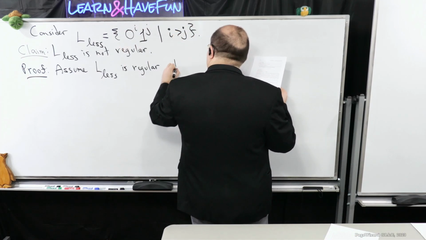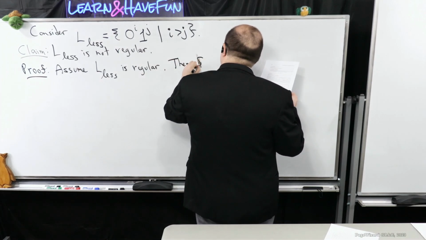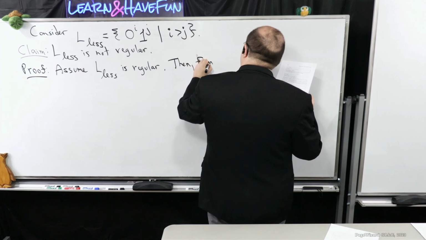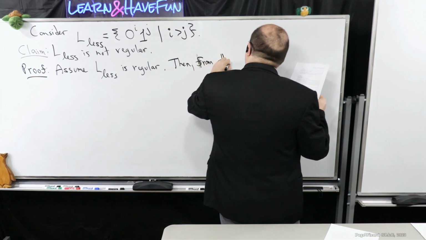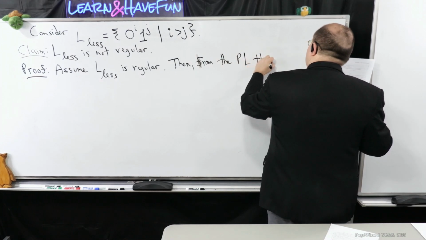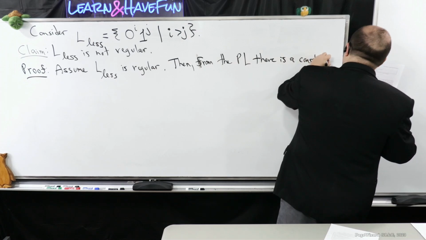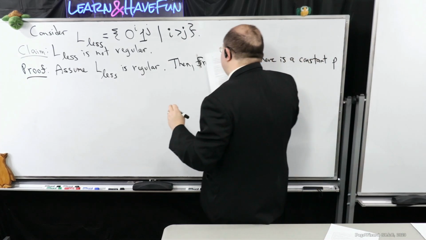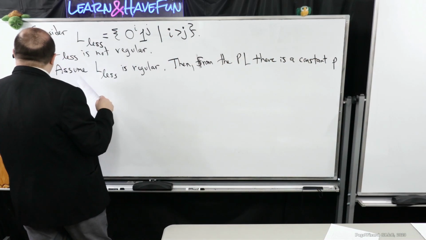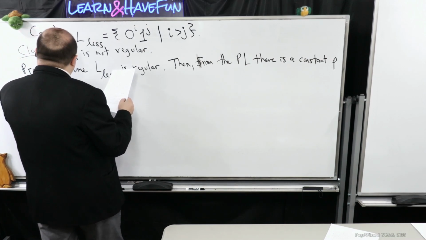So then, by the pumping lemma, which I'm going to abbreviate as PL, there is a constant p that satisfies its conditions.